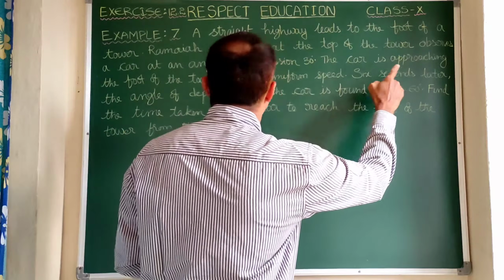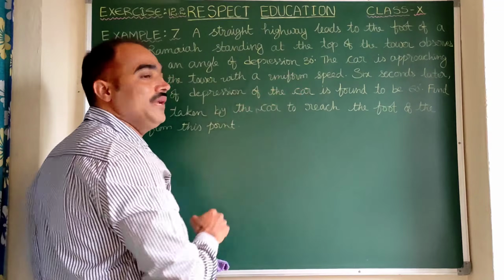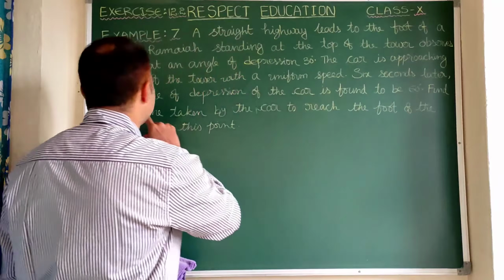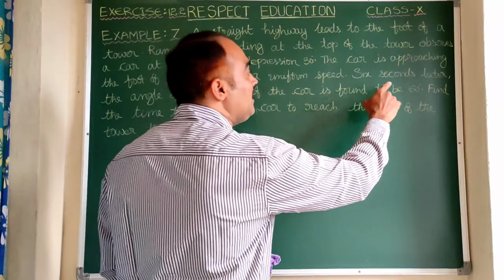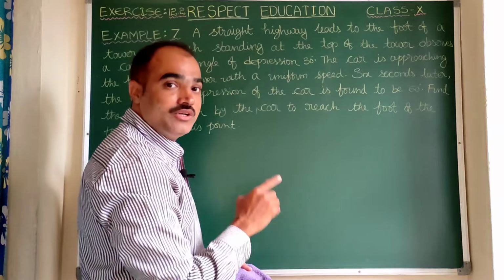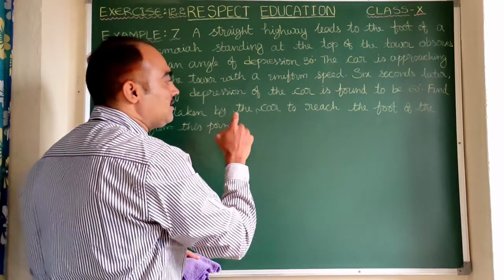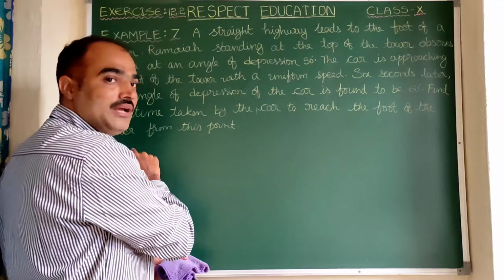The car is approaching the foot of the tower with a uniform speed. 6 seconds later, the angle of depression of the car is found to be 60 degrees. Now the question is: find the time taken by the car to reach the foot of the tower from this point.